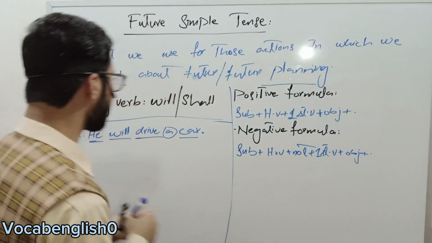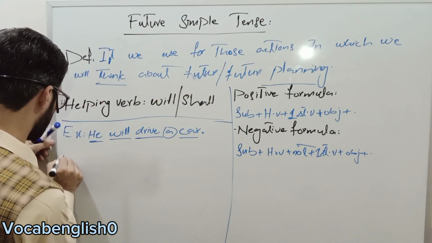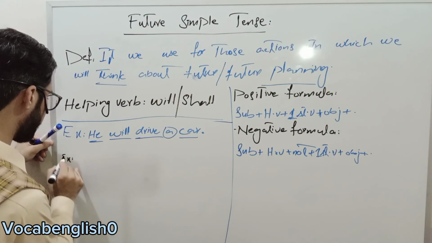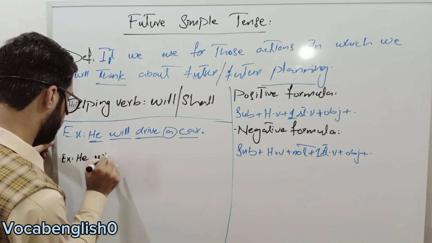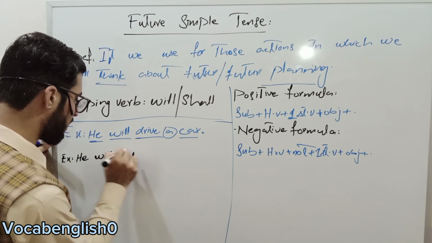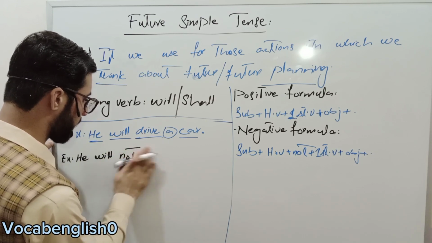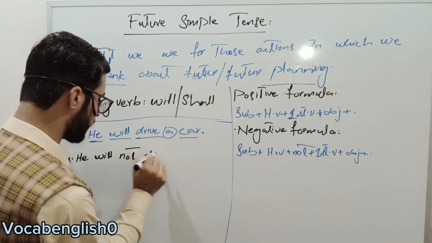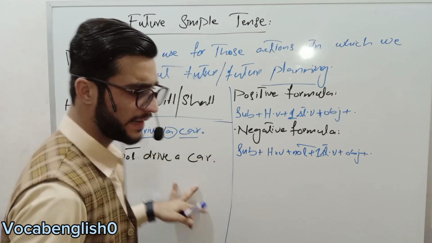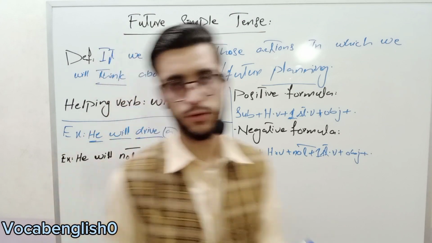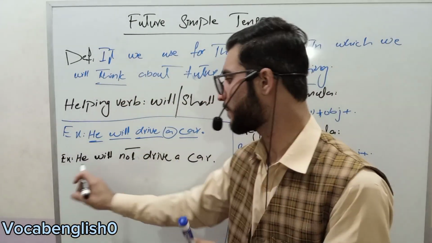And how do we write the negative example? The negative example is: he will not drive a car. वो गाड़ी नहीं चलाएगा.